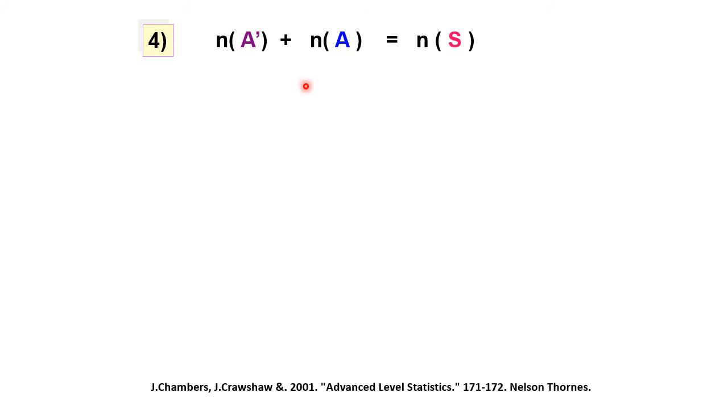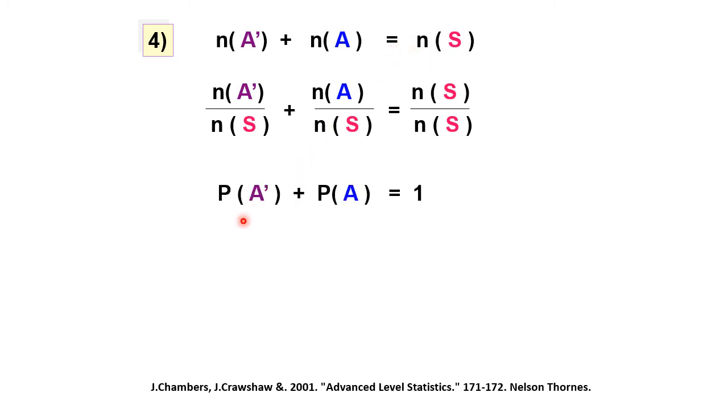Right, next. For n(S), we know our event is n(A). Outside n(A), it should be A prime or complement A. Some say A prime, some say complement A. So this is the complement of event A to get the total of the sample space.